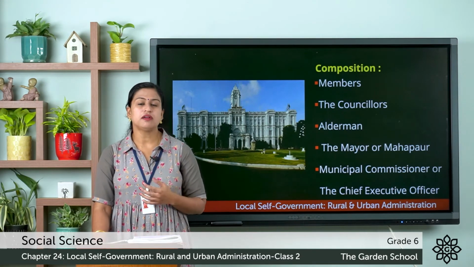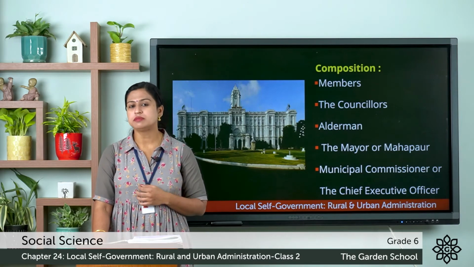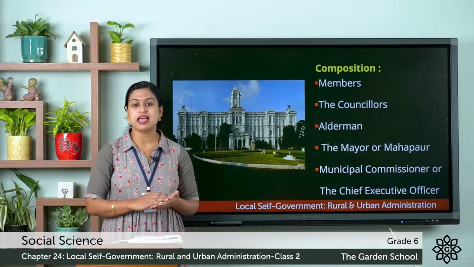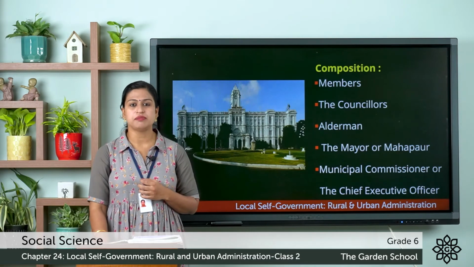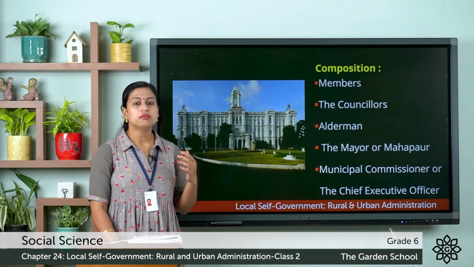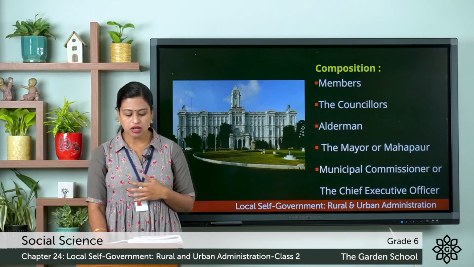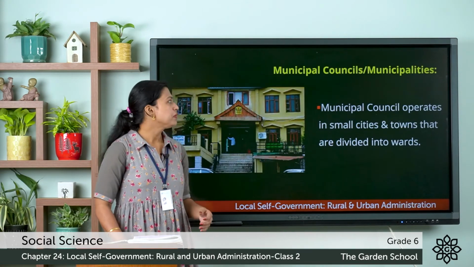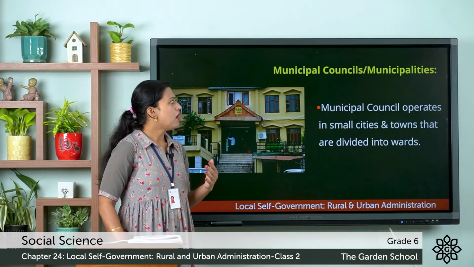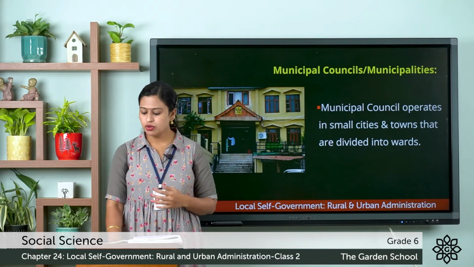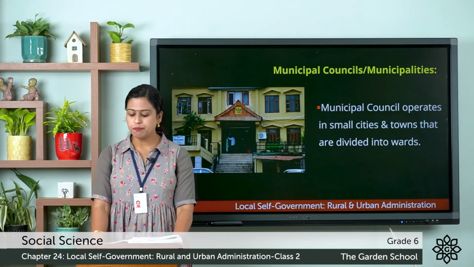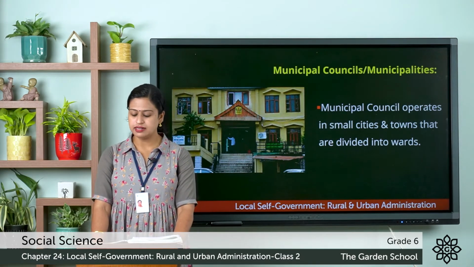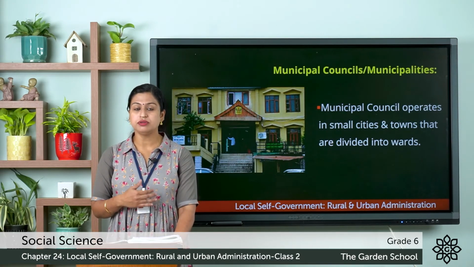And the main source of income of the municipal corporations are the taxes and grants which are given by the central and the state government. So this was about the municipal corporation. Now next is the municipal councils or the municipalities. So here the municipal council or municipality operates in small cities and towns that are divided into wards.